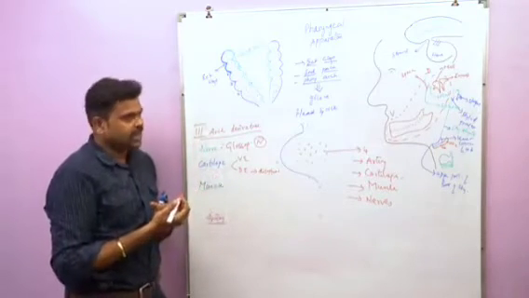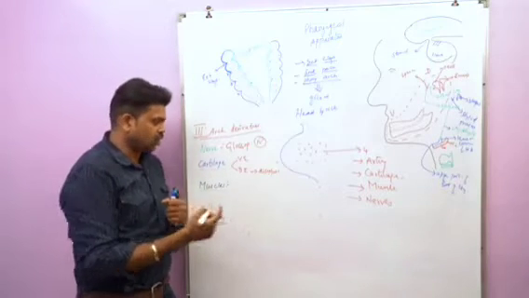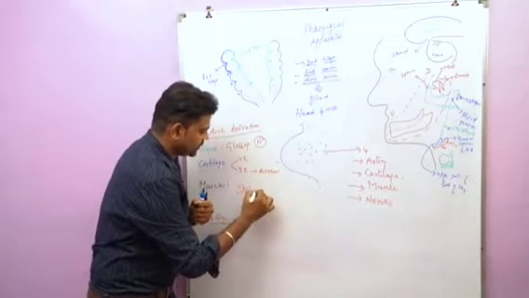Next, muscles. If we talk about muscle, there is only one muscle which arises from the third pharyngeal arch, that is the stylopharyngeus muscle.